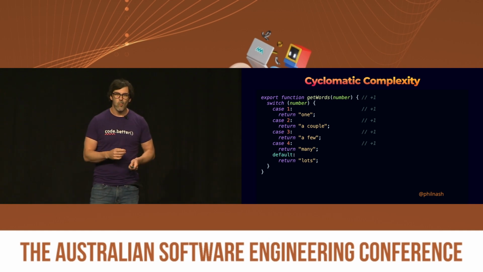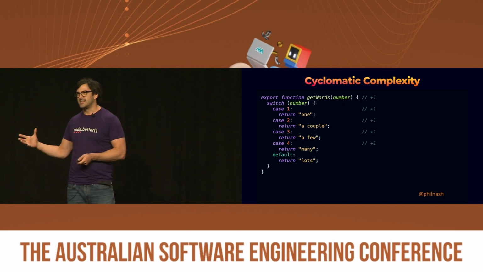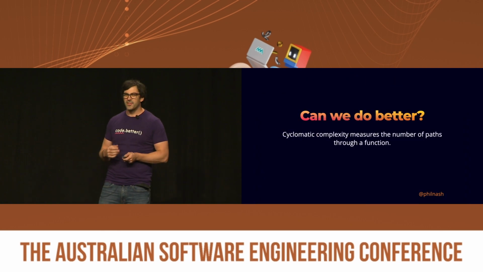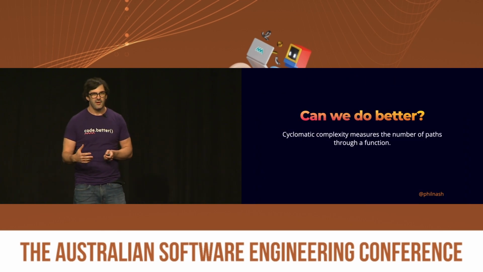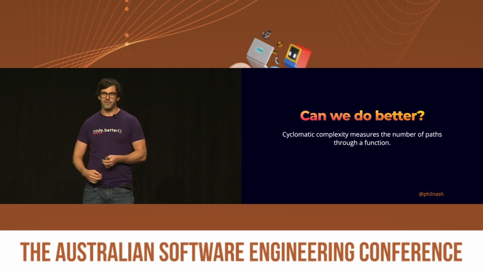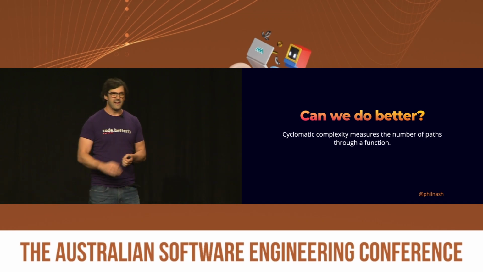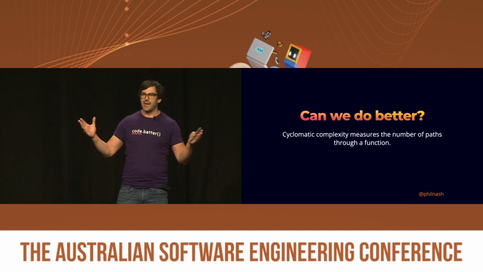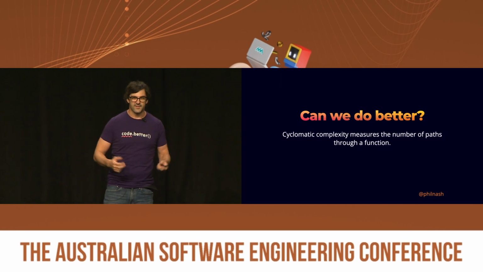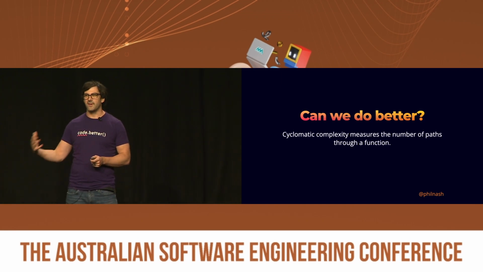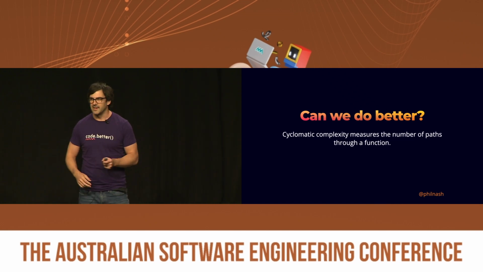It turns out really that cyclomatic complexity will measure the number of paths, the number of ways through a function. And that's why it scores 1 for being a function itself. There's always one path through a function. If you've only written linear code, then it's going to go through once. And this is a useful score. This tells you how many tests you need to write to fully cover this function. Both of those functions would need 5 tests to be written to cover every kind of eventuality.